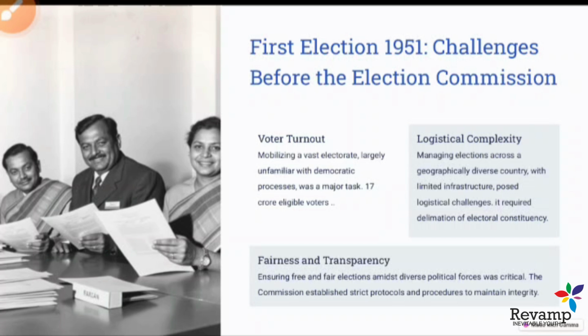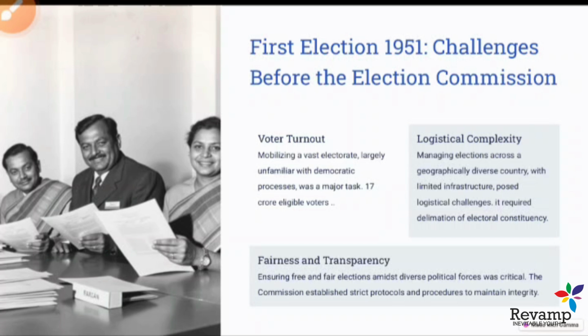and the first and foremost thing was how we were going to hold an election for such a large constituency, because everyone above the age of 21 was granted a voting right. So it led to 17 crore eligible voters. Preparing an electoral roll and constituency delimitation for those 17 crore voters was a hectic task, and no election on such a large scale had been held earlier. For a newly independent country it was really a challenge.